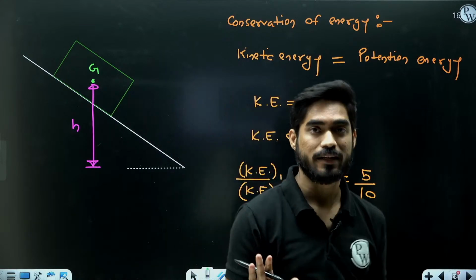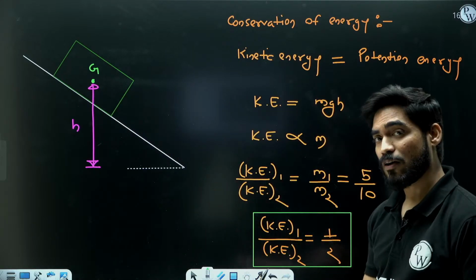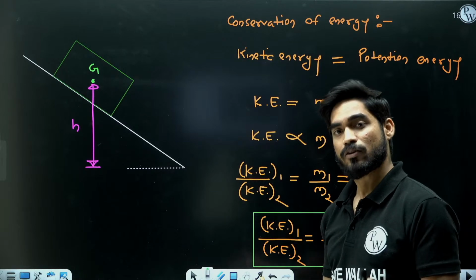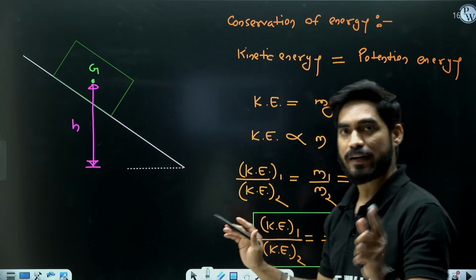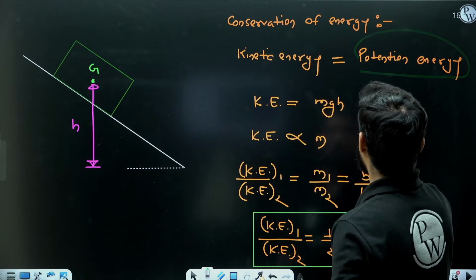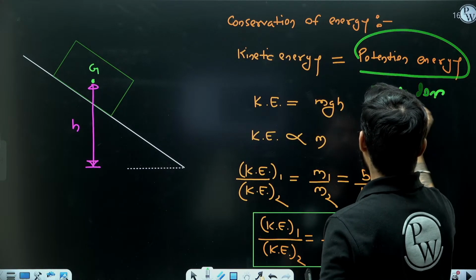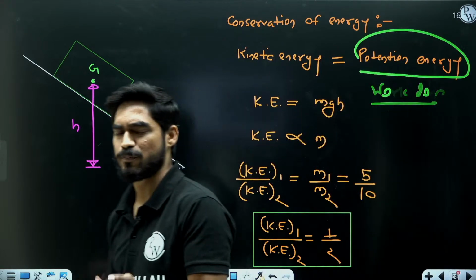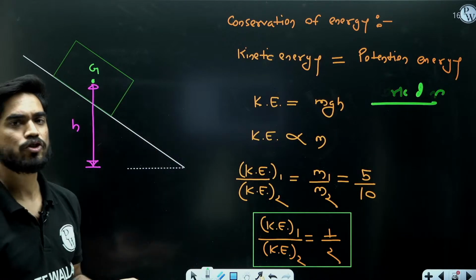Your answer can be the same or different, but your approach is going to be different. In that case, it will not be equal to potential energy, it will be equal to work done. So you will find the ratio of work done, force into displacement. Displacement will be the same, so it will be the ratio of net force.